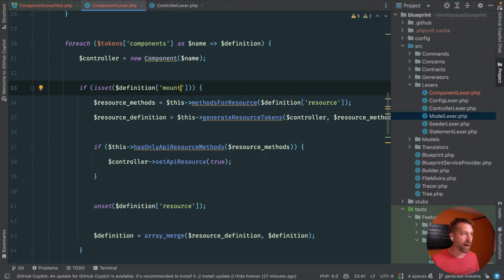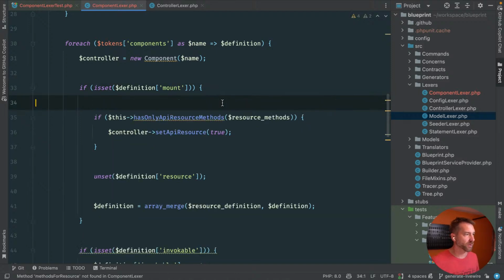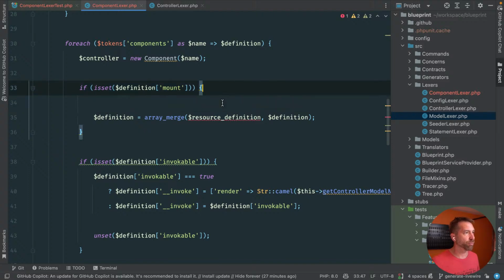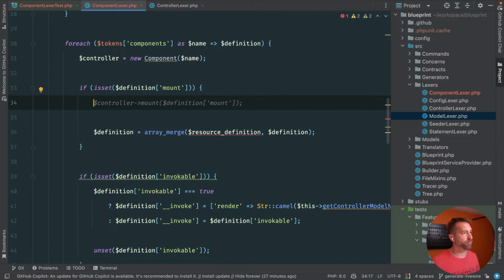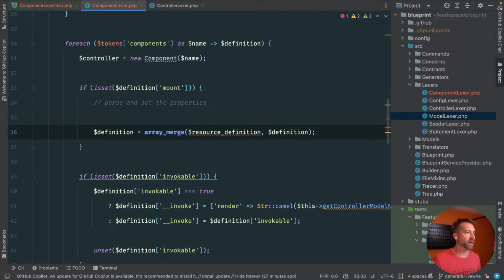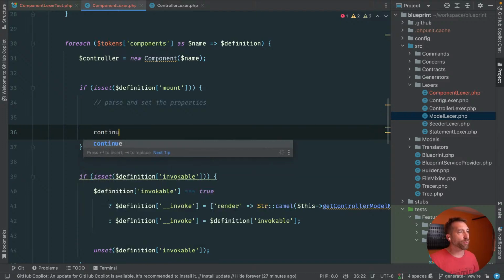If you have mount, then my guess is that we should parse the properties and set the properties. Okay, and then definition. What is definition? I don't know what definition is here. I would think that we would continue. But let's keep going down the line.